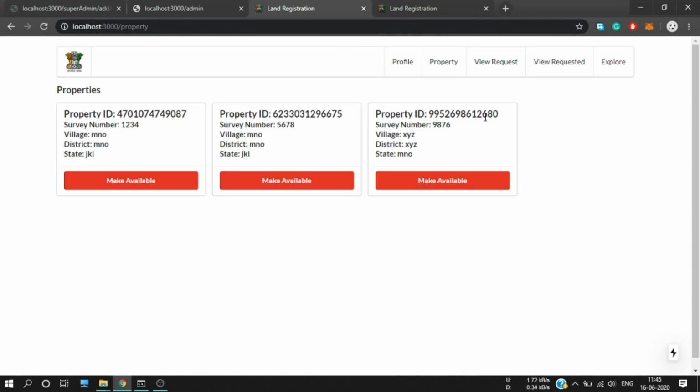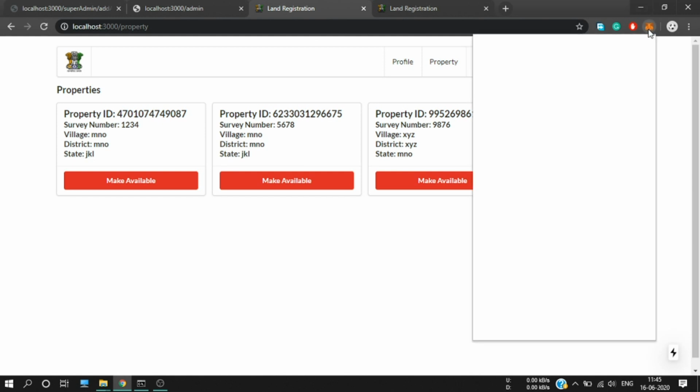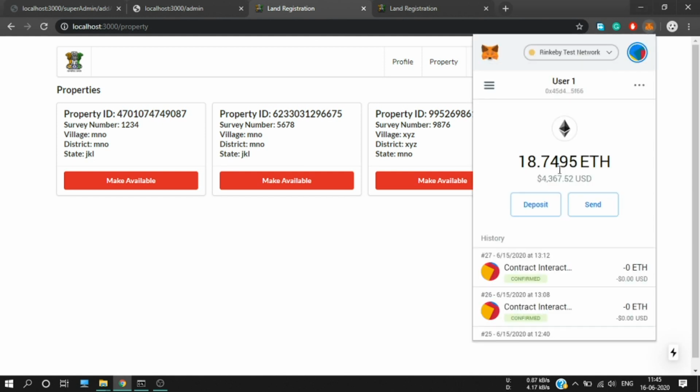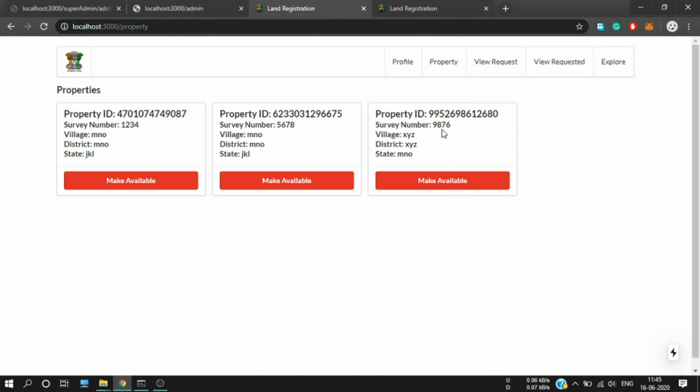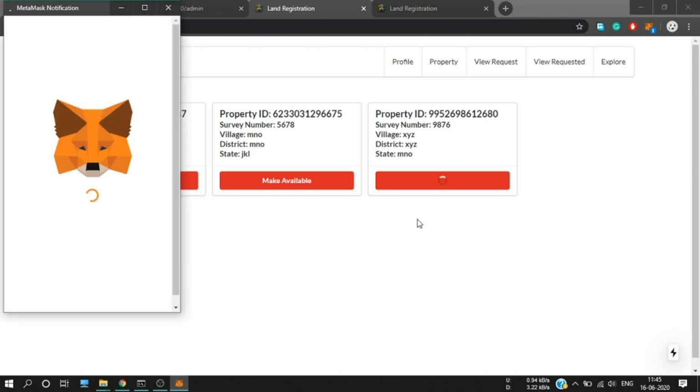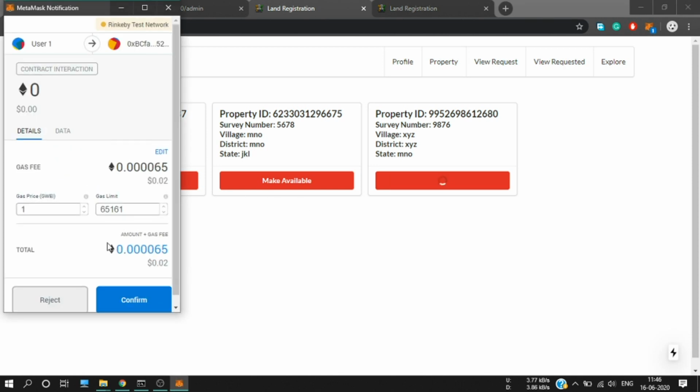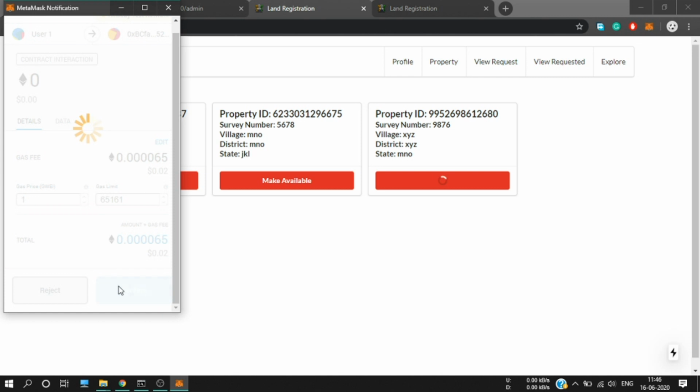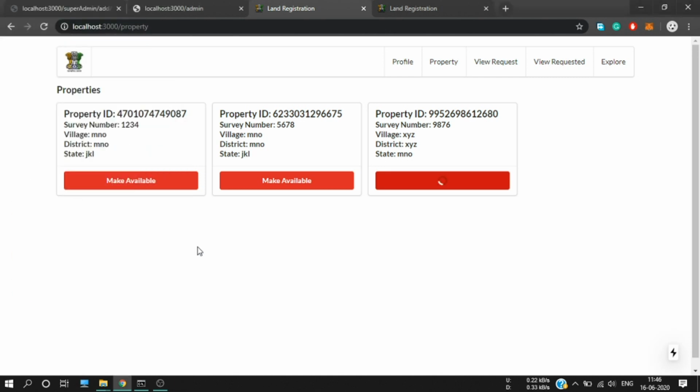This is our property which the user wants to sell. So let me switch back to user number 1, and I'm going to make it available, so that I am making it for sale. Confirm. Now let's wait for this transaction to be over.